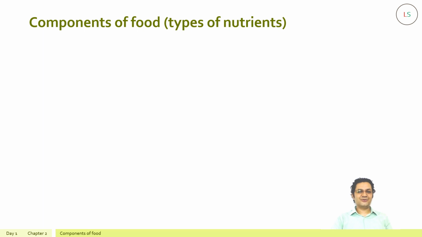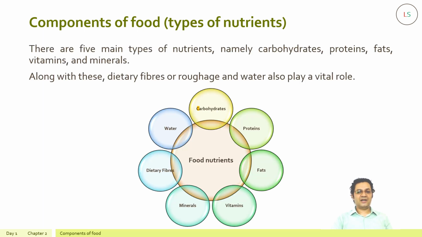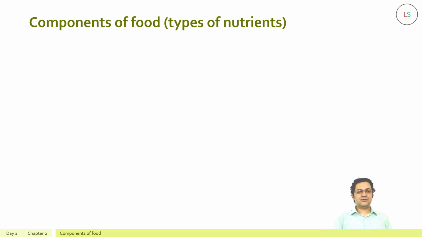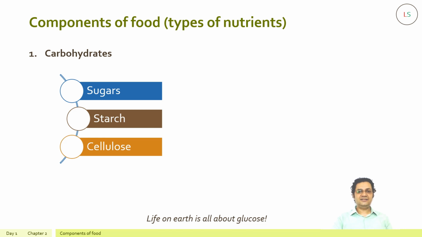Let's check the components of food. There are five main types of nutrients, namely carbohydrates, proteins, fats, vitamins, and minerals. Along with these, dietary fibers or roughage and water also play a vital role. Now we will go with each component in detail. So the first one is the carbohydrates. There is a saying, life on earth is all about glucose. So these carbohydrates are comprised of sugars, starch and cellulose.